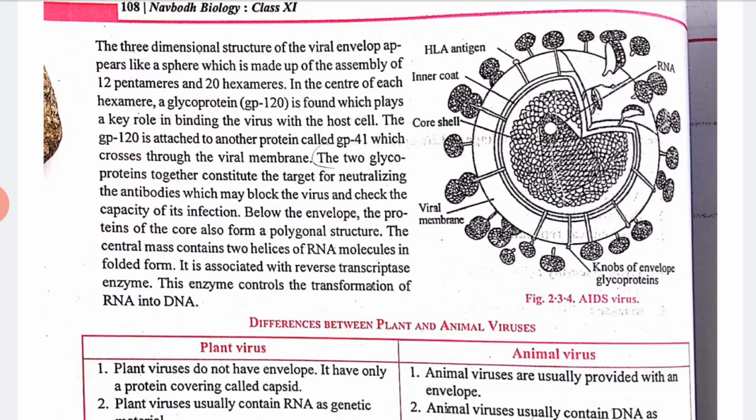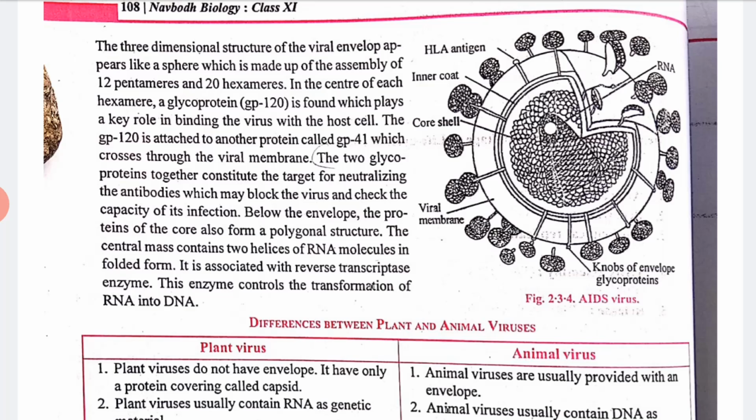Yes. So the three-dimensional structure of the virus is approximately spherical, made up of an assembly of 12 pentamers and 20 hexamers. In the center of each hexamer a glycoprotein, GP120, is found, which plays a key role in the binding of the virus with the host cell.